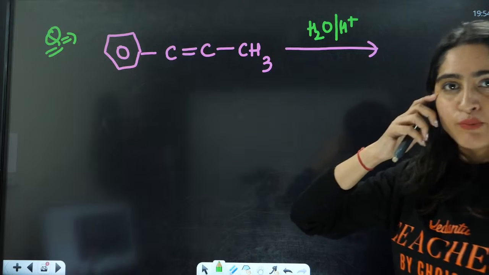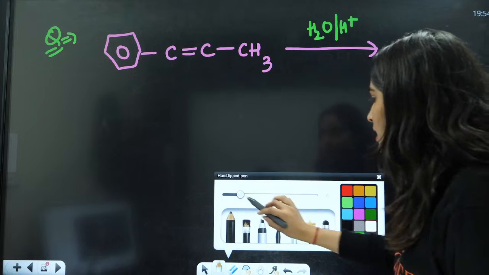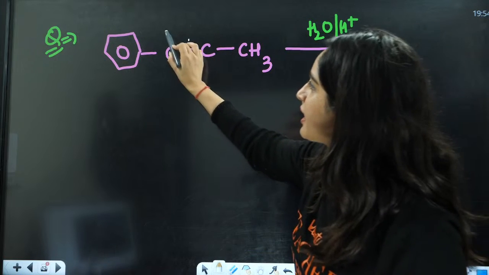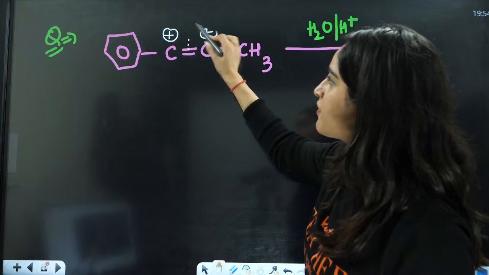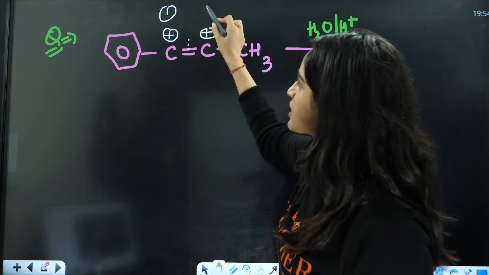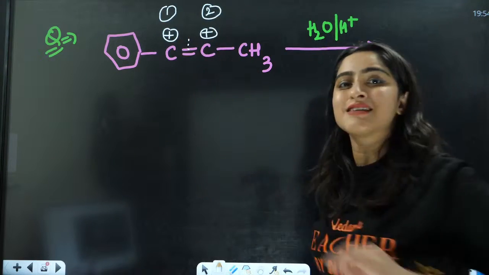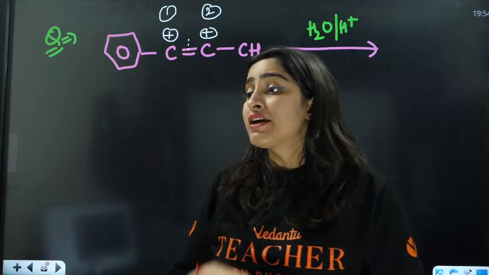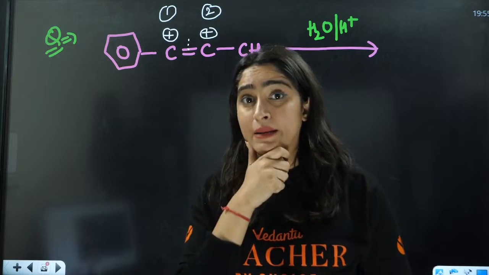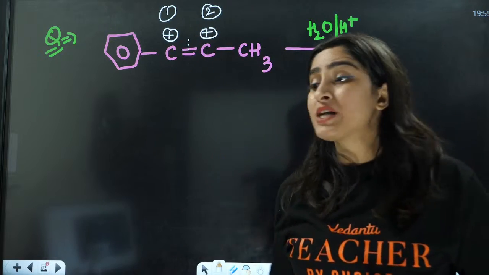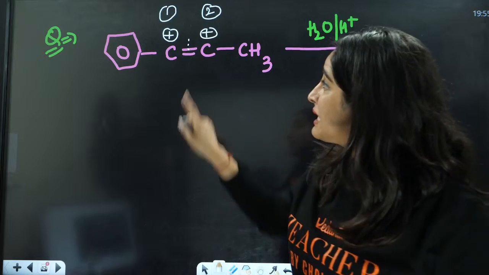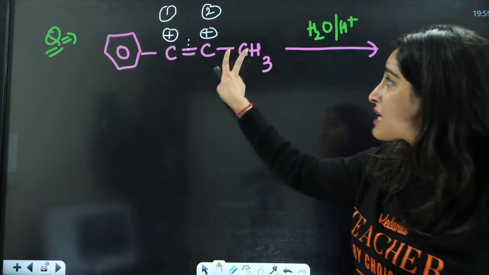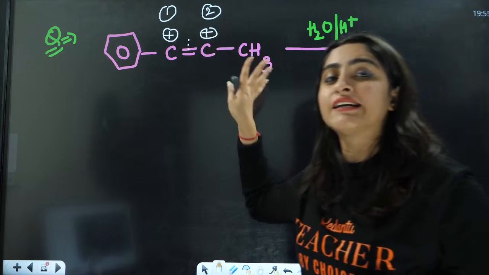First you will form the carbocation here. How are you going to form the carbocation? This pi bond will break. Either here should be positive, or here should be positive. Which positive do you think is more stable? Which carbocation is going to be more stable, this one or this one? This carbocation is going to be more stable because of resonance effect here. The other carbocation is going to have just inductive effect.